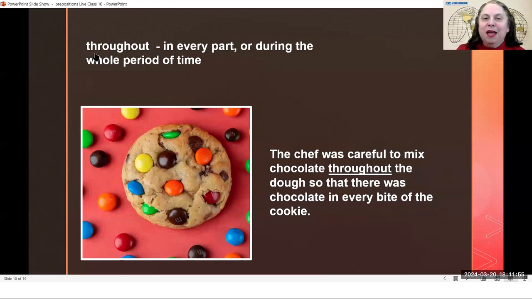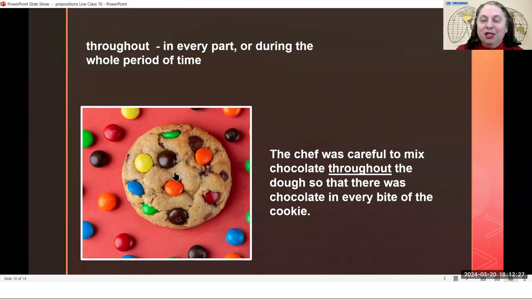Through is different than throughout. Throughout. That's a strange spelling, throughout. Throughout means in every part or during the whole period of time. This example means in every part. The chef was careful to mix chocolate throughout the dough so that there was chocolate in every bite of the cookie.